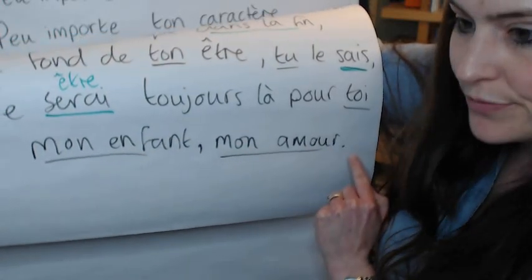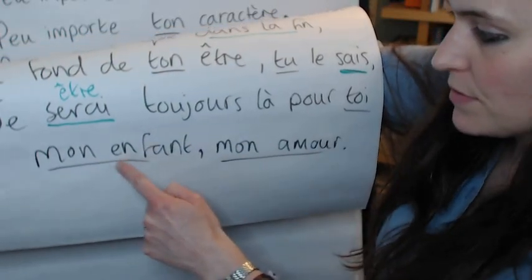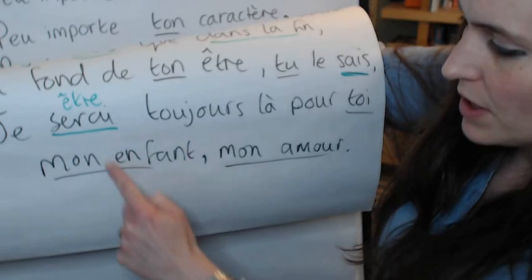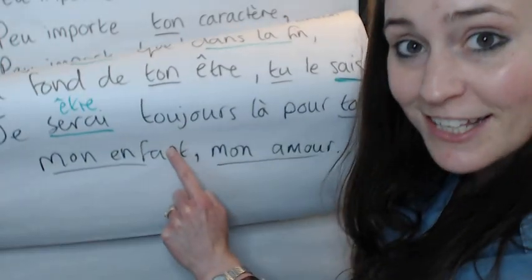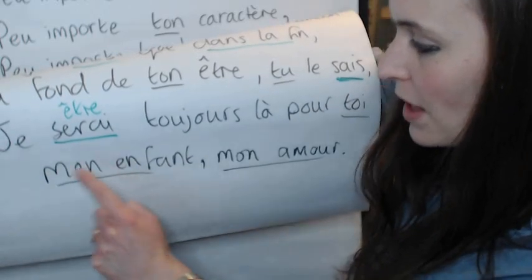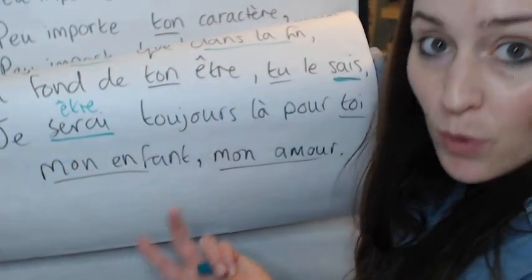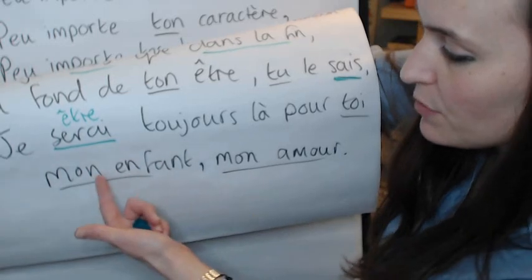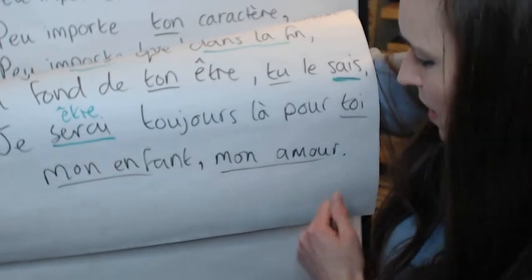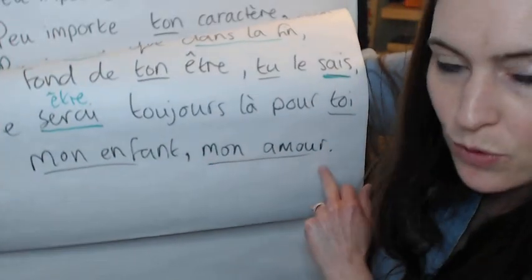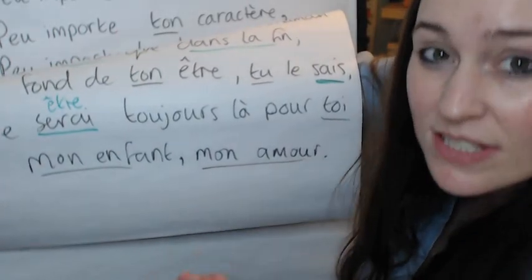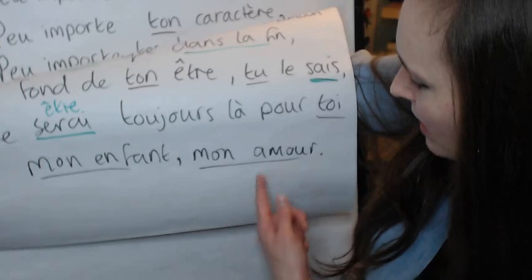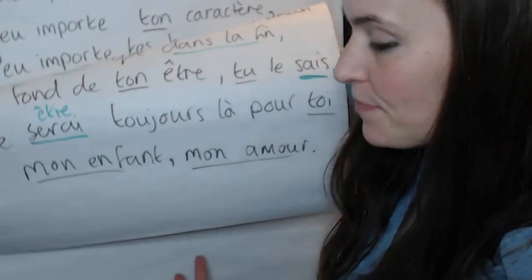Mon amour. Mon enfant comes in front of, what's that thing called? It's called a singular masculine noun. Enfant. So we've got mon in front of it, mon enfant. And you kind of pronounce the N because it's in front of a vowel. And then mon amour, it's the same thing, it's in front of a masculine singular noun. So we've got mon instead of ma or me. And it starts with an A, so we pronounce that N.